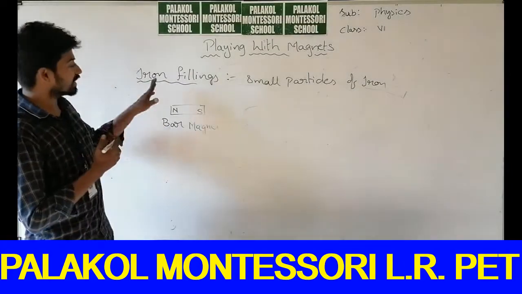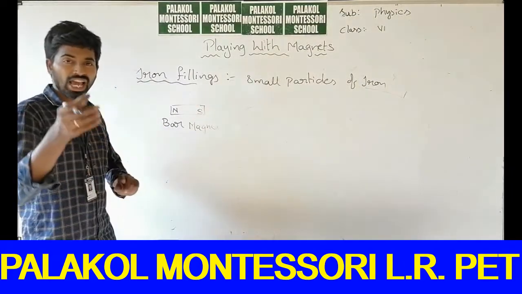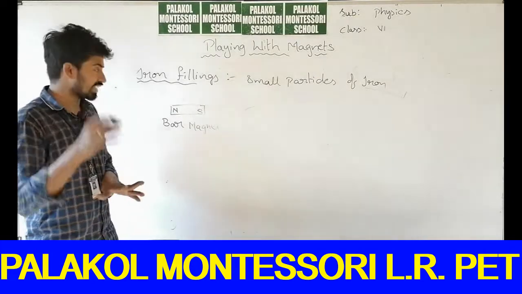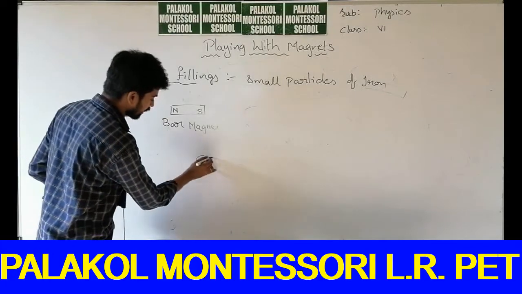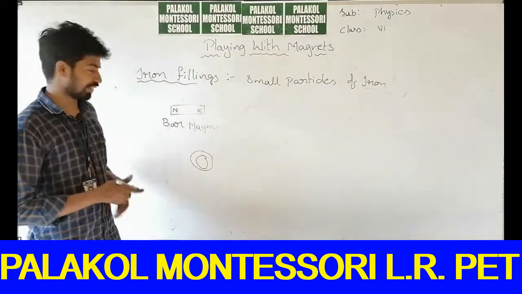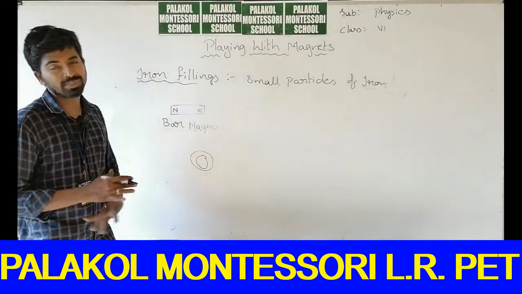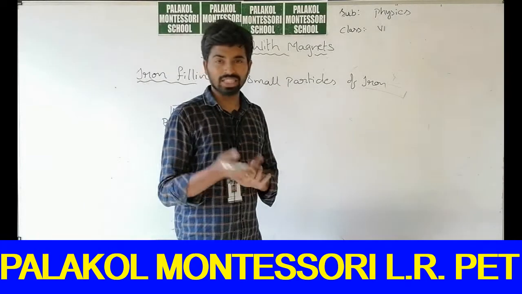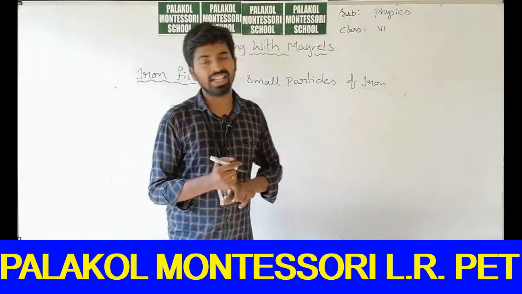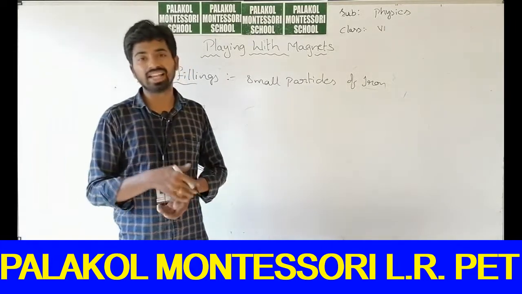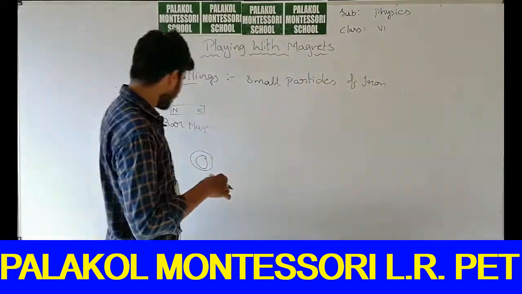How can you collect these iron filings? If you have any magnet, I think most of you may have ring shaped magnets. You can find these ring shaped magnets in speakers. If any one of you has a magnet, just take that magnet and roll it in dry sand.